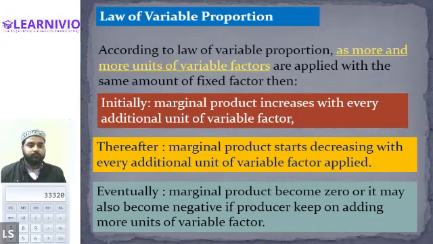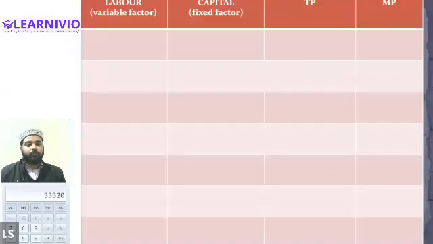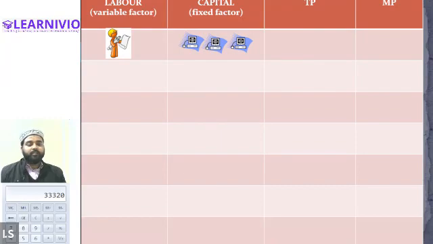And we understood this law based on an illustration. Let's say there is one labor, and we have assumed that there are three machines, and this one labor is doing everything on his own. Because there is a lot of work pressure on this only one labor, he is only able to contribute 10 output in the entire month.